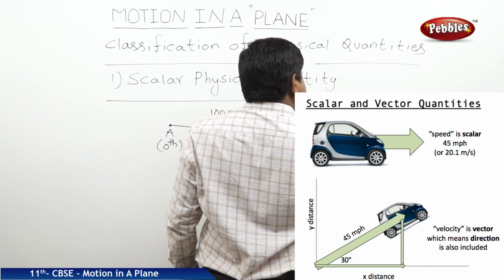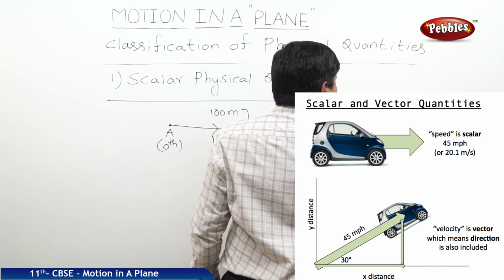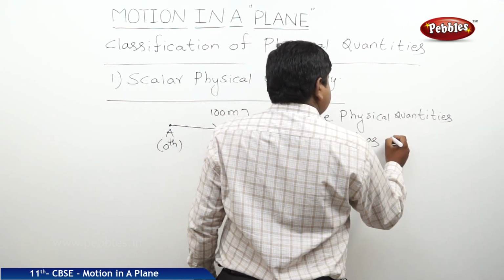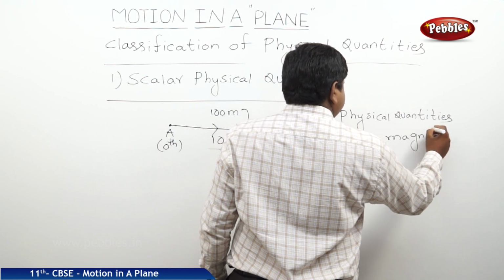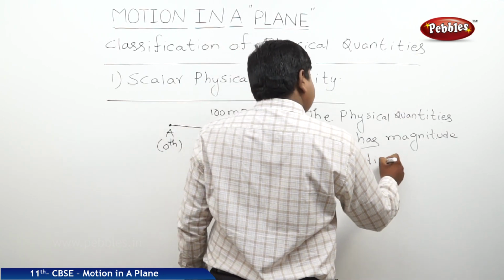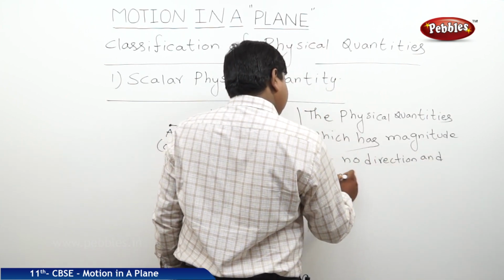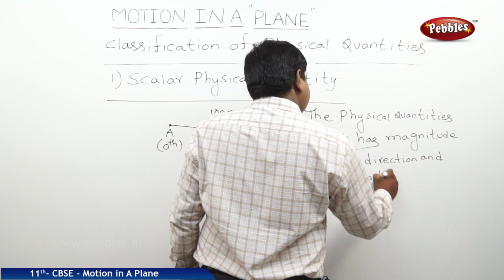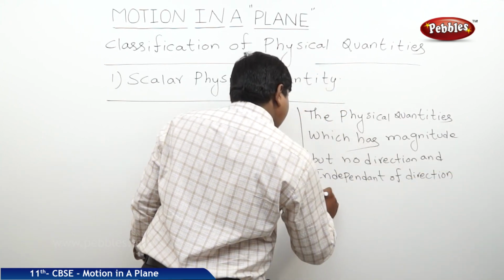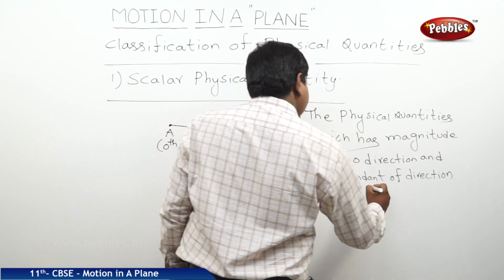The physical quantities which have magnitude but no direction, and are independent of direction, are called scalars.